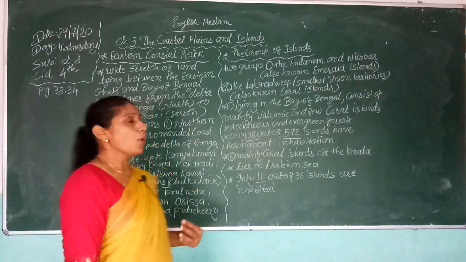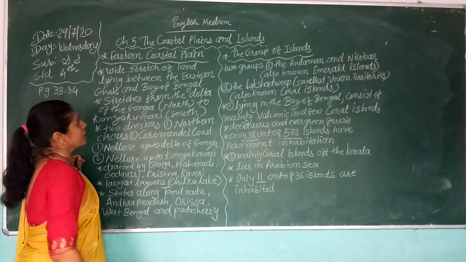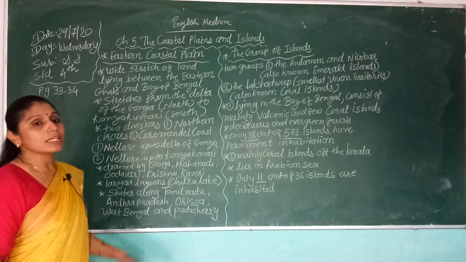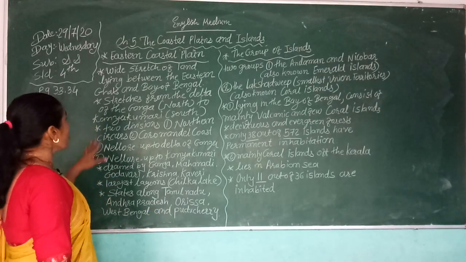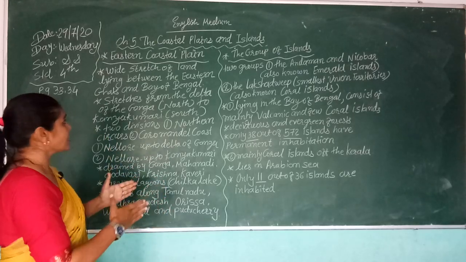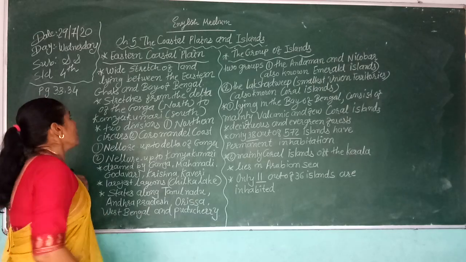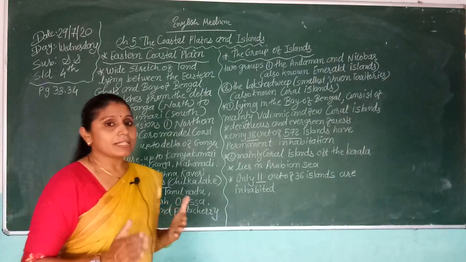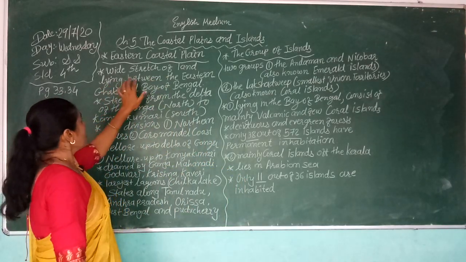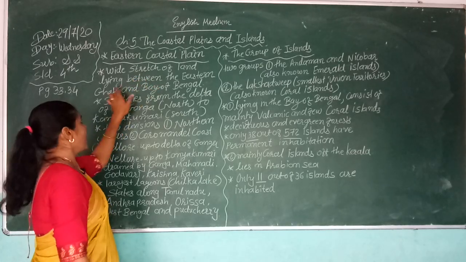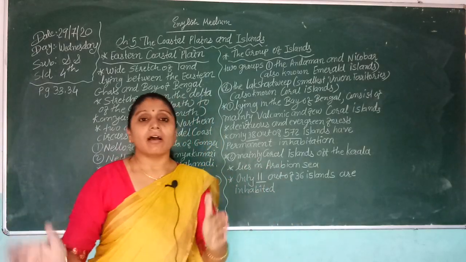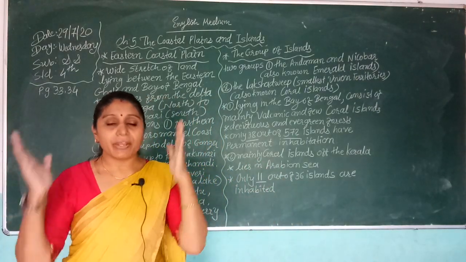Okay, then we are on the eastern coastal plains. We already learned about the western coastal plain. Now we are on the eastern coastal plain. It's a very wide stretch of land lying between the Eastern Ghats and the Bay of Bengal. The western coastal plain is a narrow strip, but the eastern coastal plain is a very wide stretch of land lying between the Eastern Ghats and the Bay of Bengal.